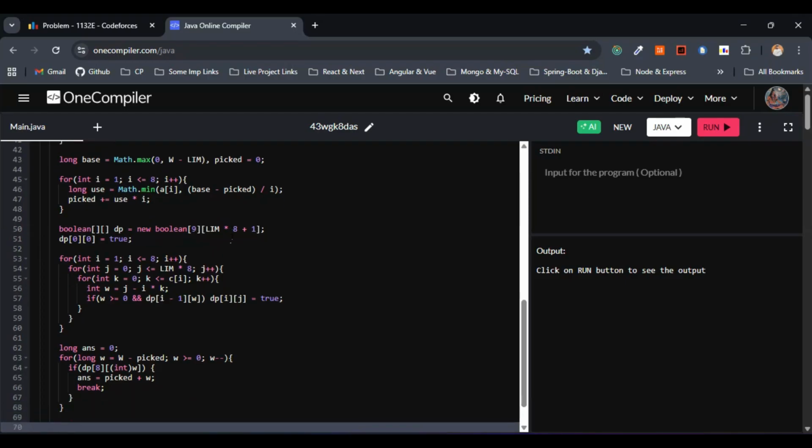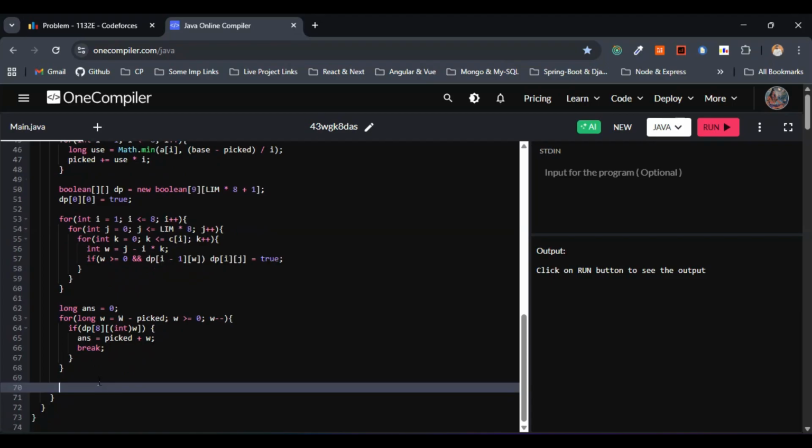Now let's do one thing. So we have to print the answer, right? So this dp of 8, this one in w, whatever I have written, answer is pick plus w. So we are finding the largest achievable small w that is less than or equal to w minus picked, whatever I have made use of within the for loop, right? So then the final answer will be picked plus w, quite obviously.